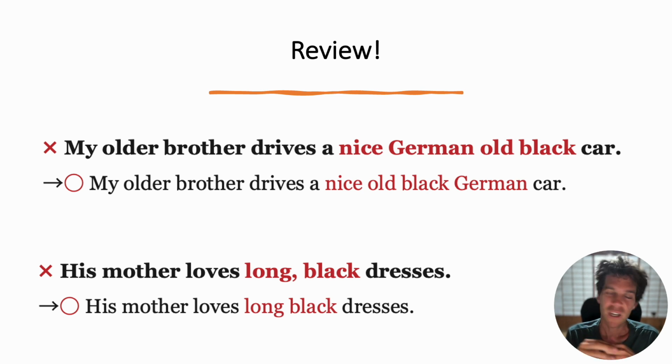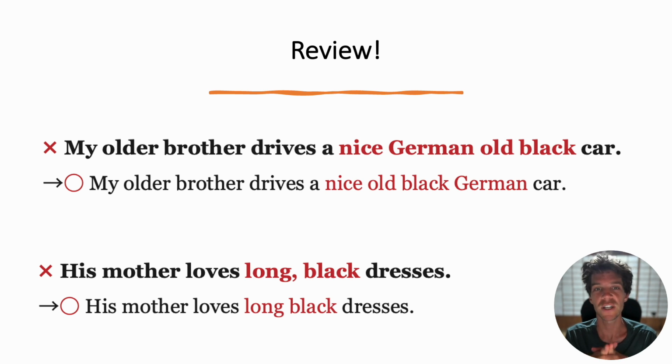The next example, it's very tricky. His mother loves long black dresses. Now, you can see in the chart there that size comes before color. So we also don't need a comma here because these are in 2 separate categories. But I must say there is some disagreement here. His mother loves long black dresses. You can also write his mother loves long and black dresses.